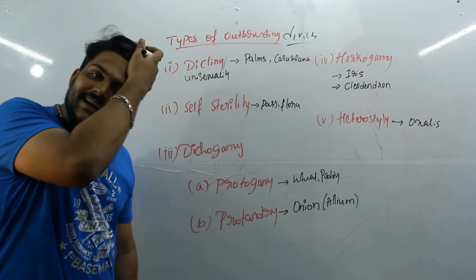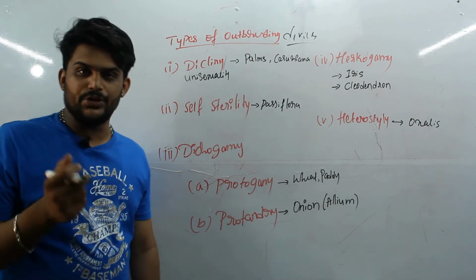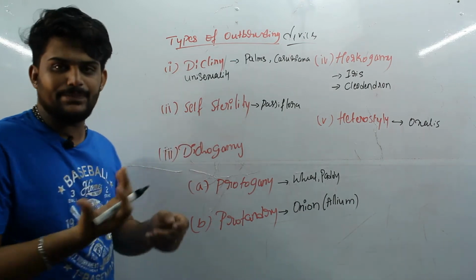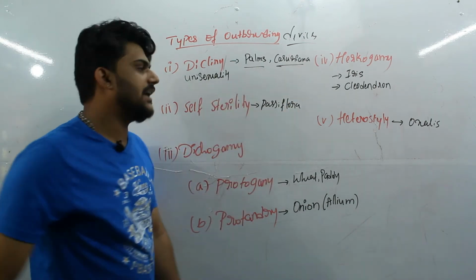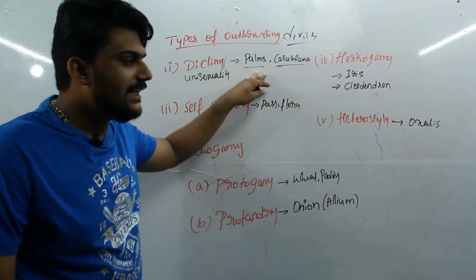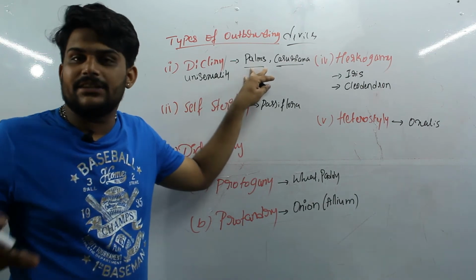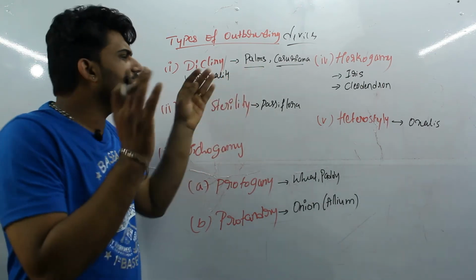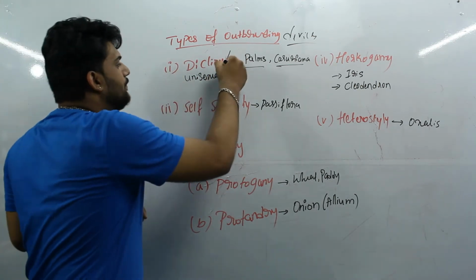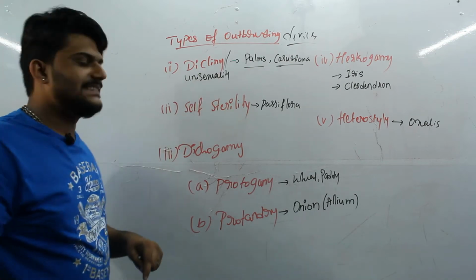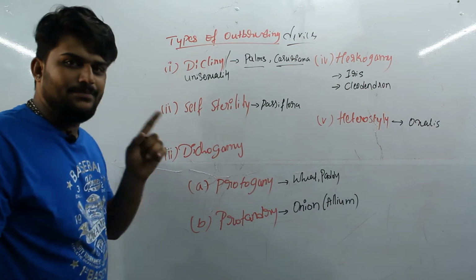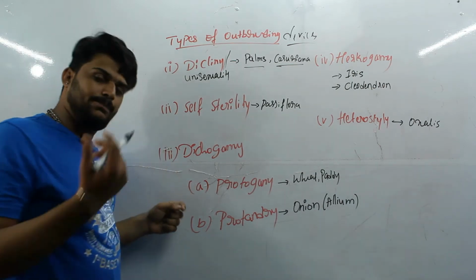If you take the examples, palms and casuarina. All the palm trees, which in Kannada we call tengina maragalu, the coconut-type trees, all kinds of palm trees have the outbreeding device known as dicliny, where only one type of reproductive organ, male or female, is produced.